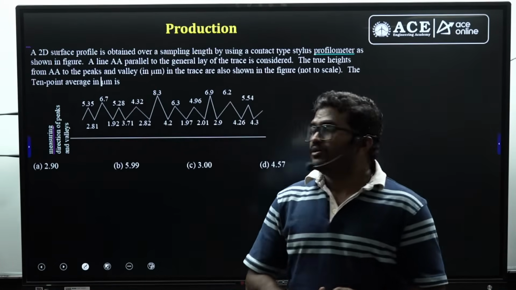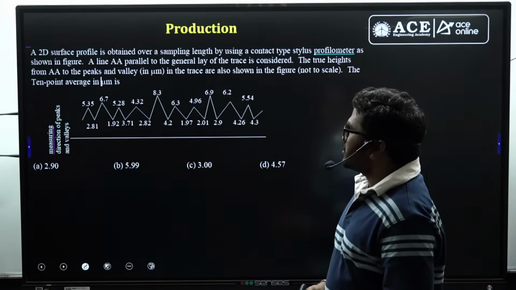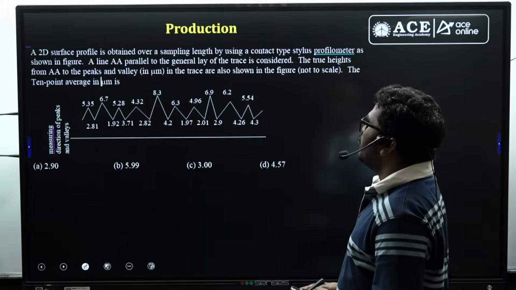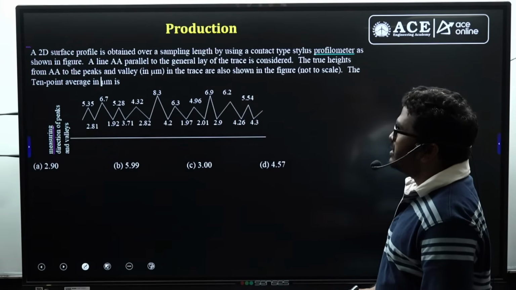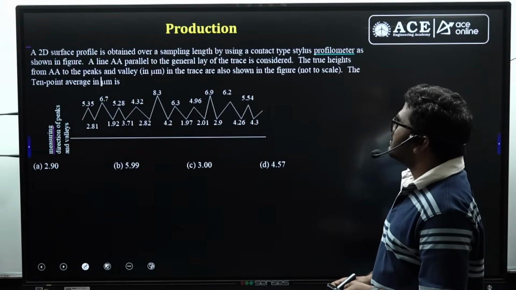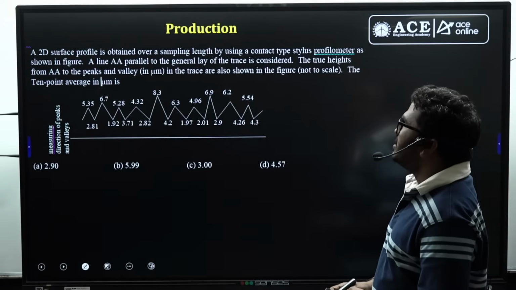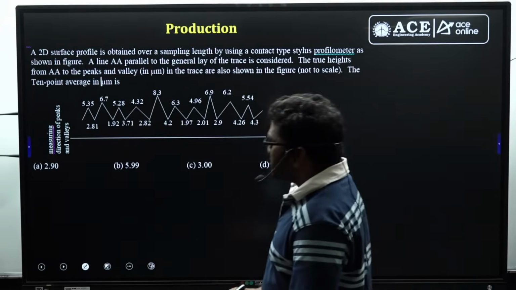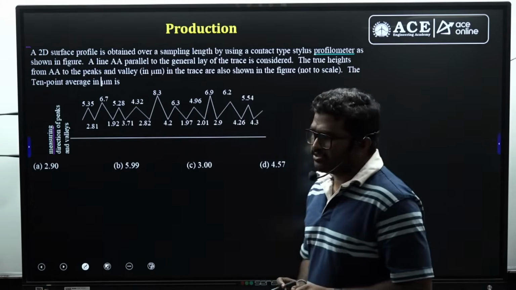Now here I'm going to discuss some questions from production. Here is a question from production. A 2D surface profile is obtained over a sampling length by using a contact type stylus profilometer as shown in the figure. A line AA parallel to the general lay of the trace is considered. The true heights from AA to the peaks and valleys in the trace are also shown in the figure. The 10-point average in mm is asked. So it's a very simple question. Here you should consider the 10-point average.